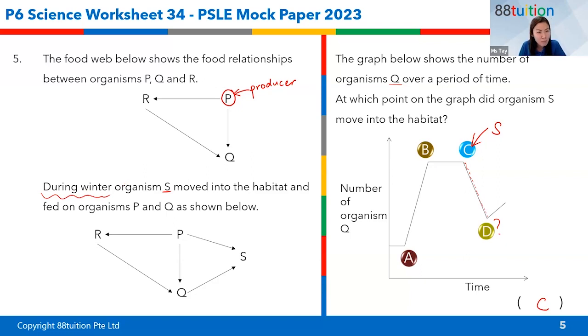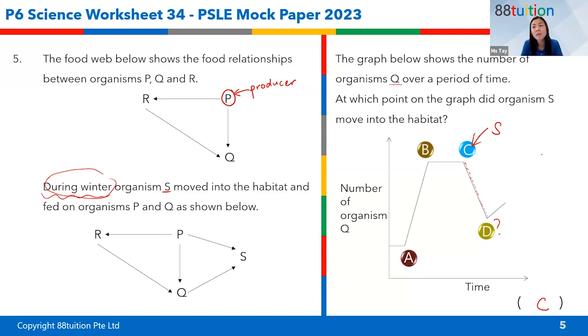If I were to ask you one more question, why did organism Q increase in numbers? You can make a lot of predictions. S is affected by a disease, so it died, no longer eating Q, so Q starts to increase in number. Or you can say winter has passed. Spring is here. That's what you can say also, right? Because it says that during winter time, organism S has moved into the habitat. Only during winter, correct? So winter has gone, or a disease actually caused the whole of S to be wiped out, something like that.